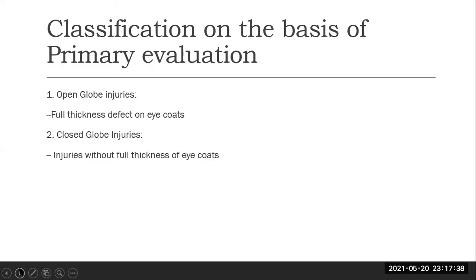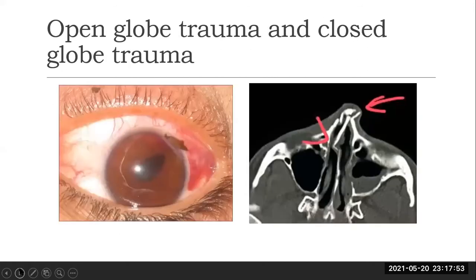The classification on the basis of primary evaluation is: first, open globe injuries, that is full thickness defects in the eye coats, and second, closed globe injuries, injuries without full thickness defects of the eye coats. So here are two pictures. First is for open globe trauma and second one is closed globe trauma.